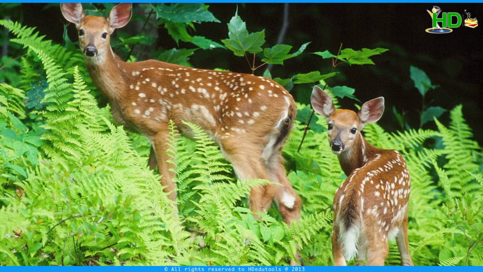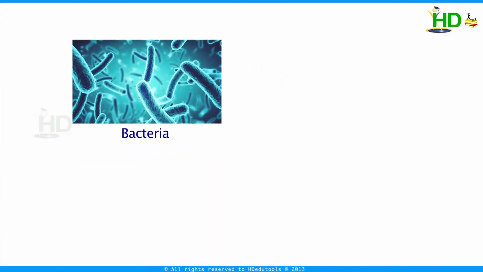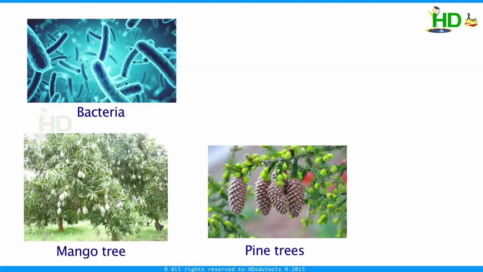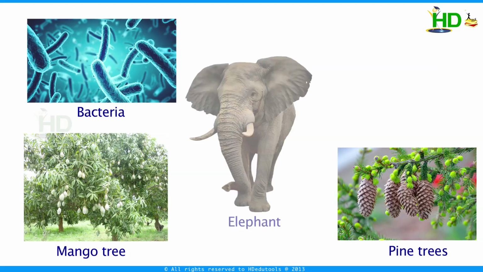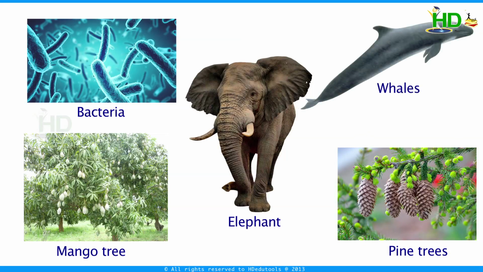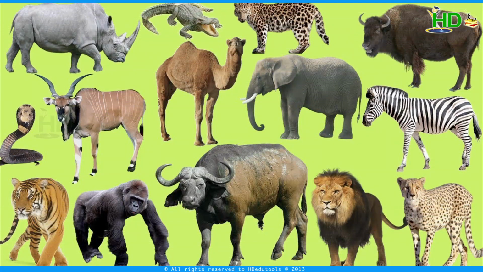There are millions of different types of organisms around us. Some are single celled, like bacteria. Some are large sized plants, like mango and pine trees. And we can see huge sized animals like elephants and whales around us. The range of size is not so surprising, but it is the complexity of the structure that is most significant.